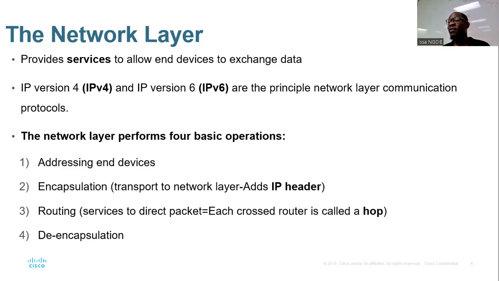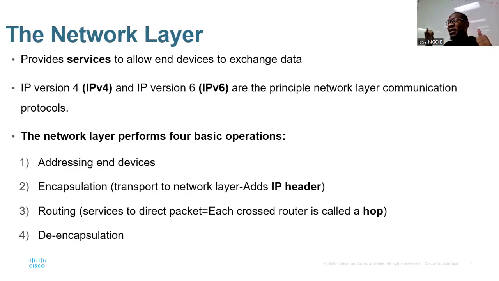So those are the 4 basic operations. Number 1, making sure that devices can talk using IP addresses, right? Number 2, making sure that the IP header will be added to your data. So making sure that some information related to IP will be added to your message.